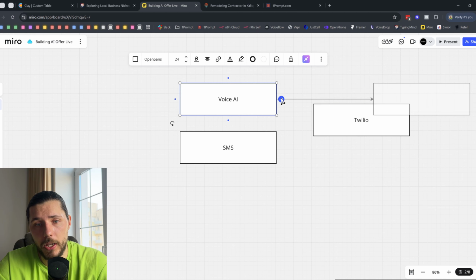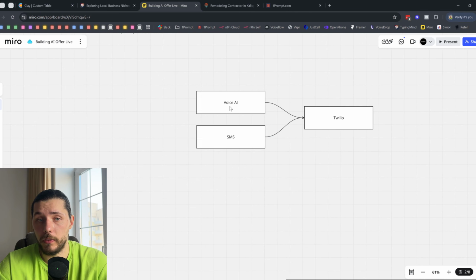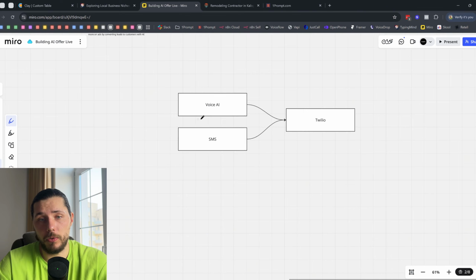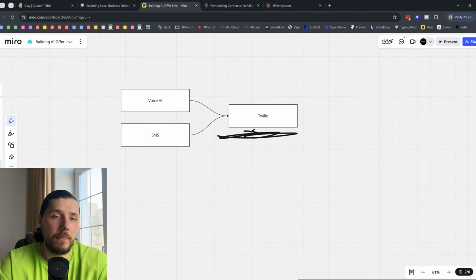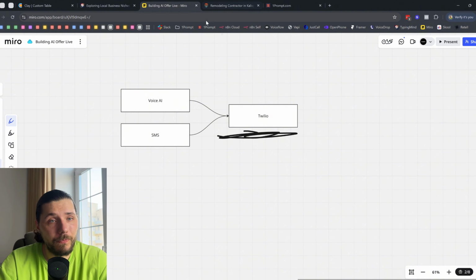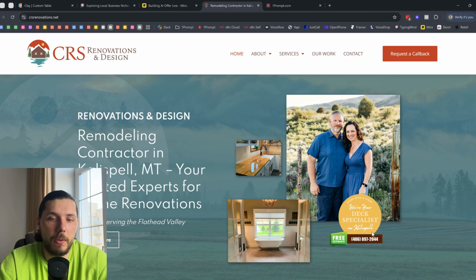If you want to have a unified memory and an agent that can talk on the voice and also respond to the SMS, having the context of what happened on the voice, you need to have a Twilio number. And obviously, this could be a challenge of saying, hey, you need to replace your phone number right away. So they need to start with something. Maybe they'll handle the calls themselves.